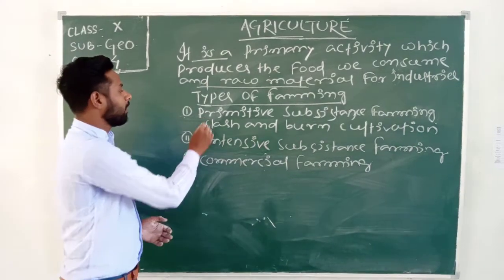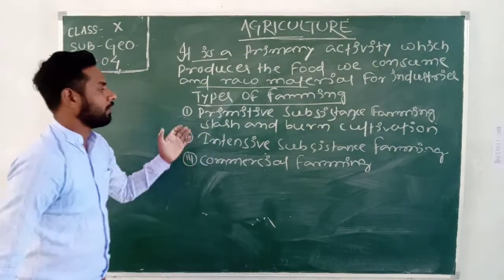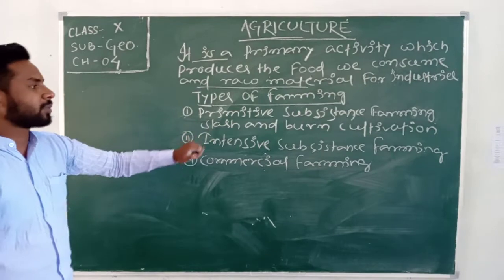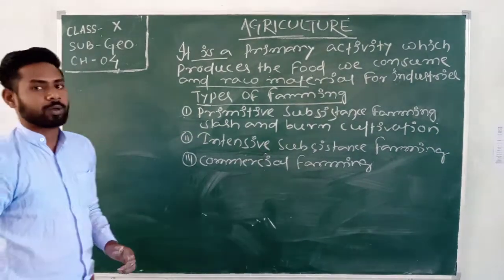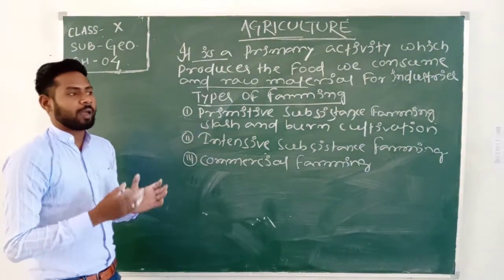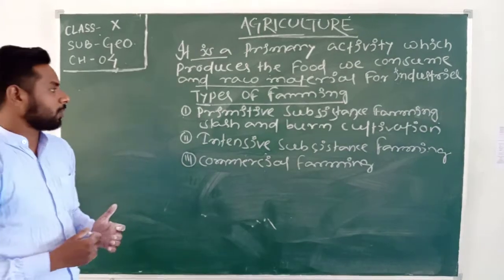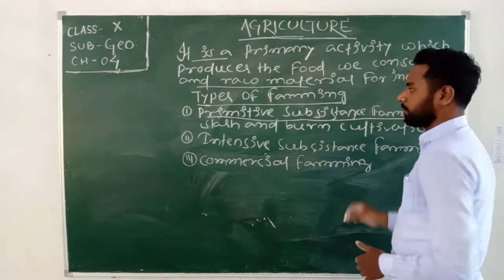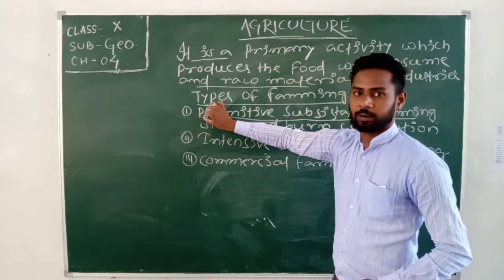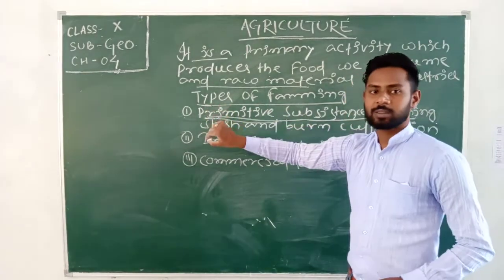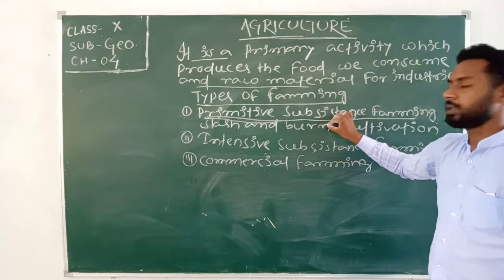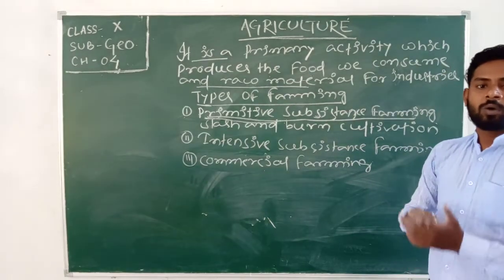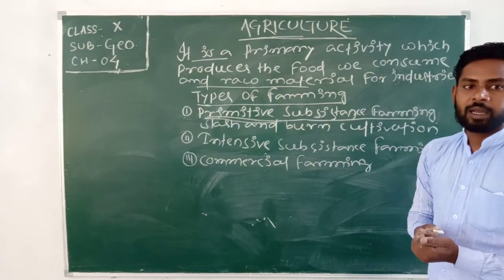After that, the topic is types of farming. According to our book, there are three types of farming methods that everyone follows. The first one is primitive subsistence farming. Primitive means the old method, where the farmers followed the old method to practice farming activities.